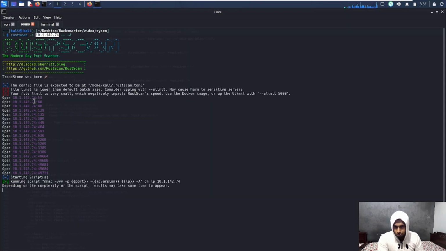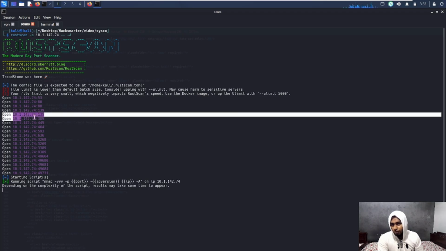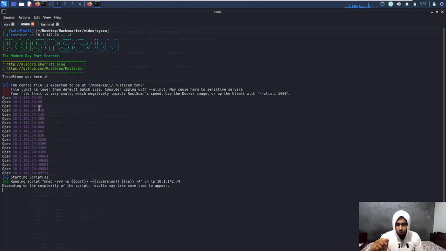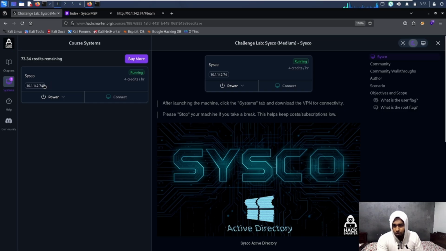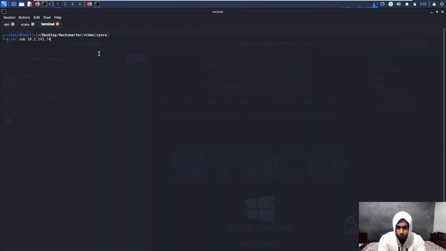Now, since we saw ports 139, 135 and 445, sorry, it is for the SMB port. One of the very common tools used for AD is NetExec. So I'll be using nxc smb and I will specify the IP and paste it over here, and we'll specify null user and null password, and let's try if we are able to authenticate.